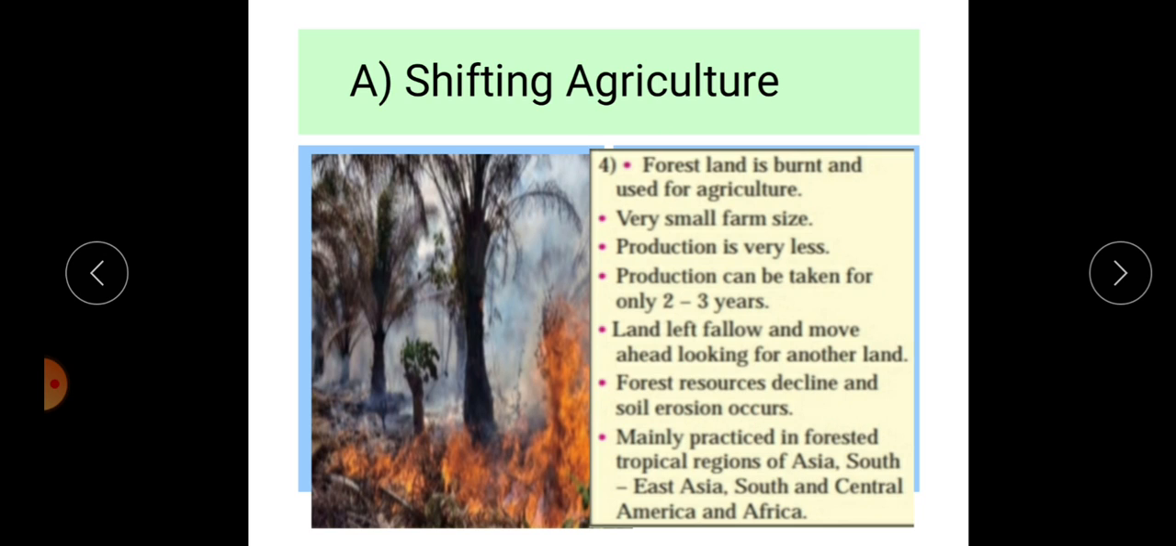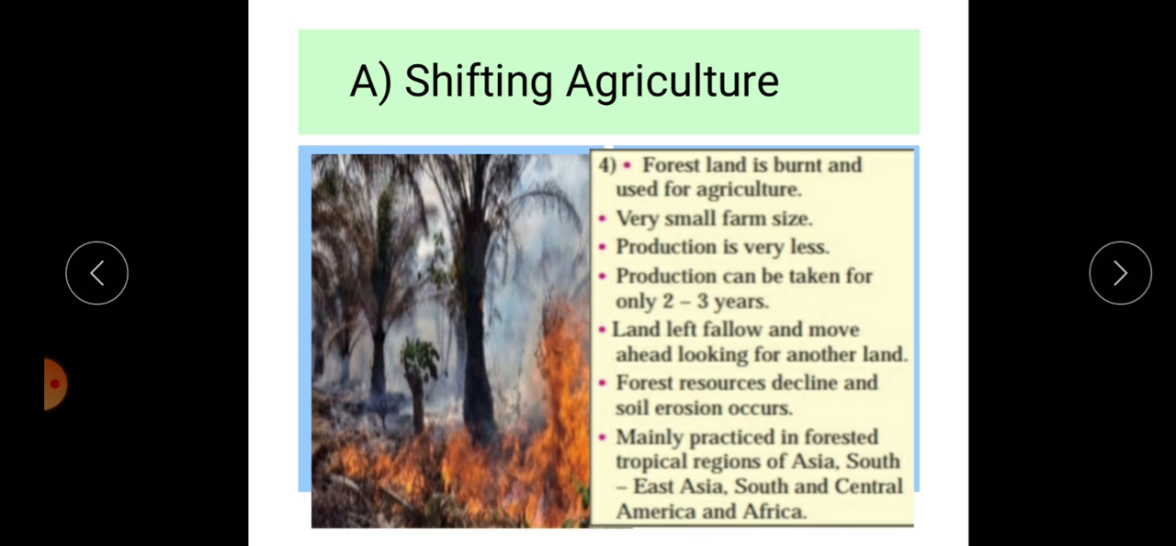They mix that ash into the soil, and shortly before the rainy season, after cultivating the soil, they sow the seeds and use that area for farming. They can use that area for only a single crop within a year.